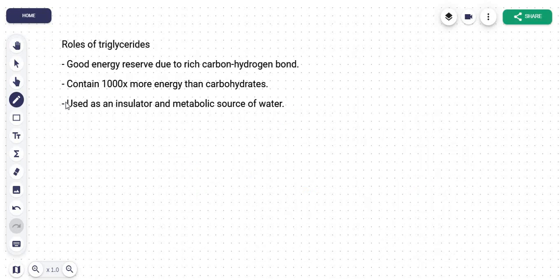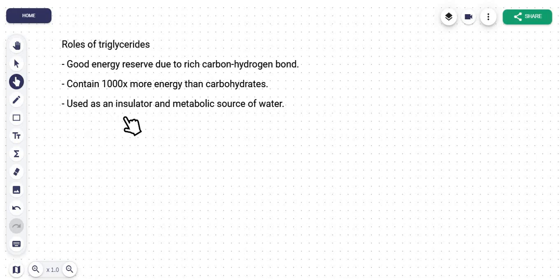Now the last thing about triglycerides is to understand some of the uses. For example, they're good energy reserves. The carbon and hydrogen bonds are rich, and they supply a lot of energy when you break those bonds. They contain more energy than carbohydrates. Yes, we discussed that lipids have more energy and triglycerides have even more.